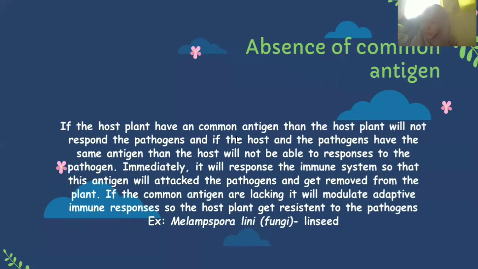The last is absence of common antigen. If the host plant has an uncommon antigen, then the host plant will not respond to the pathogen. If the host and the pathogen have the same antigen, then the host will immediately respond with its immune system, so that the antigen will attack the pathogen and the pathogen gets removed from the plant. If the common antigen is lacking, it will modulate adaptive immune responses, so the host plant becomes resistant to the pathogen. For example, Melampsora lini in linseed.